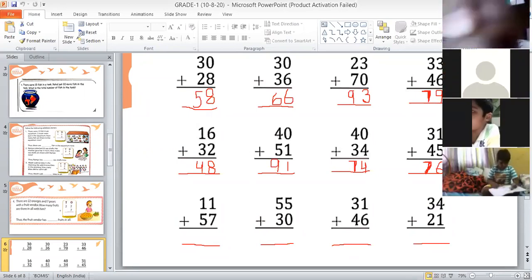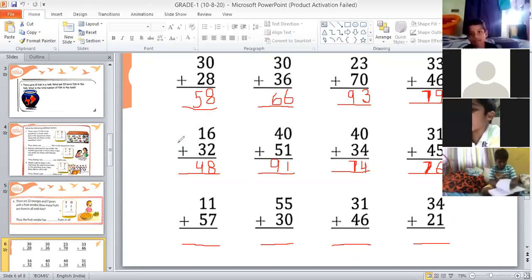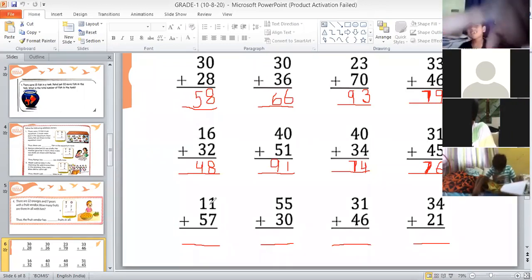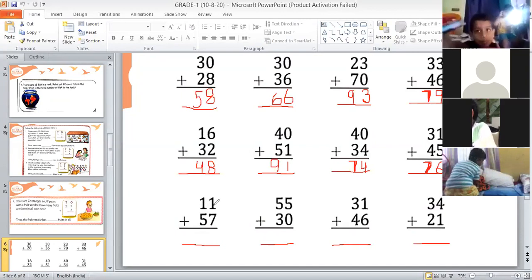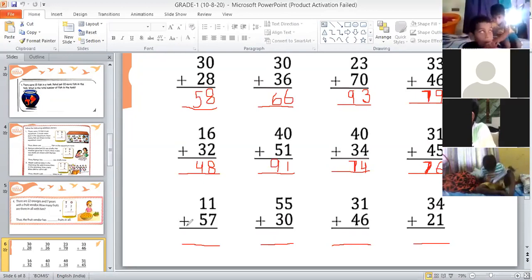We always read a 2-digit number together. So this is 1, 1, 11. Mayuri, you are telling me the answer, I asked you to read the question. Yes, 11. Then the symbol plus, and then 57. Yes, now it's correct. So the question is 11 plus 57.